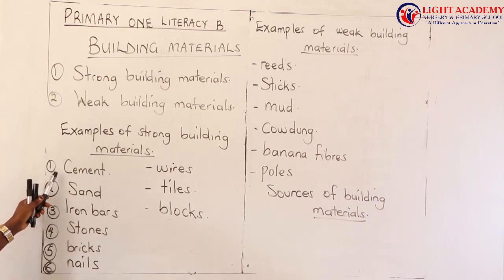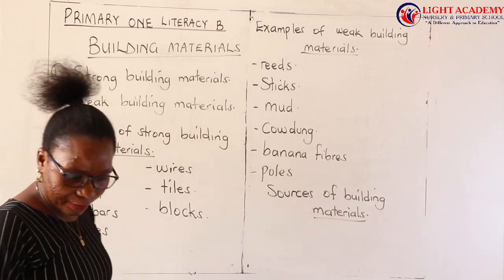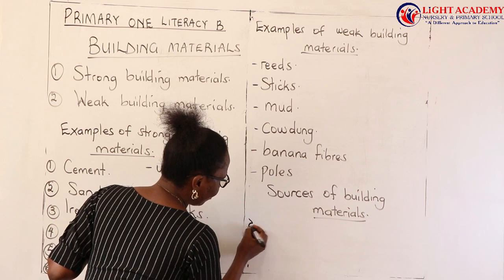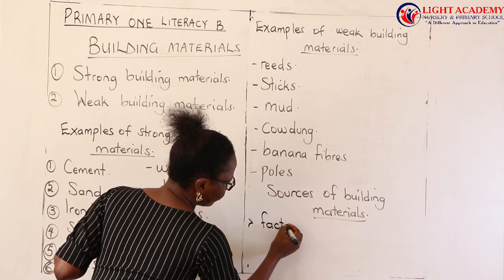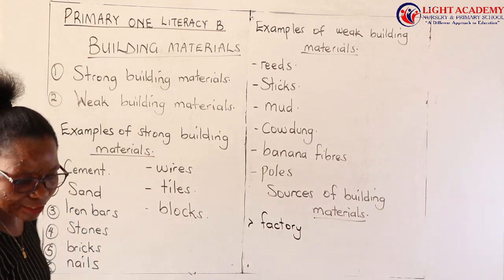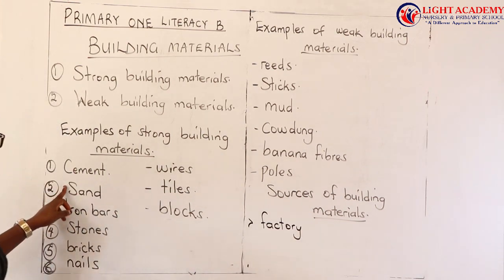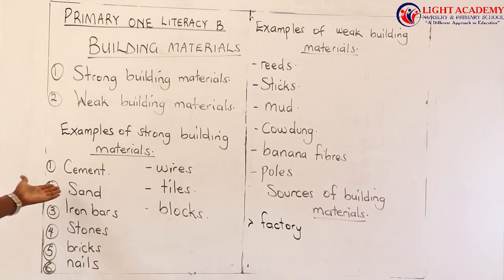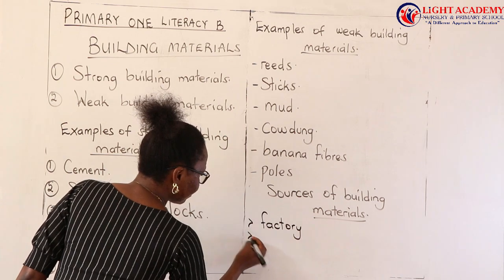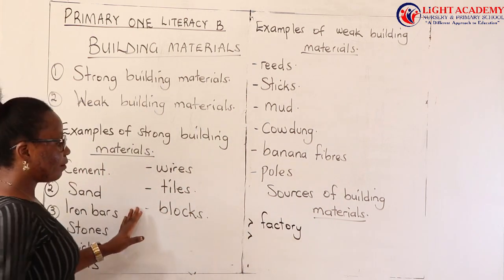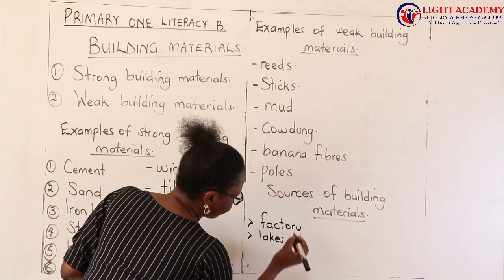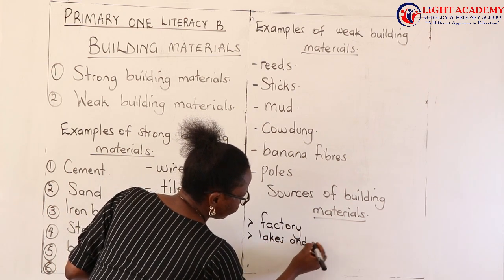When you want cement, where do you go to? That is my question. Of course, when you want cement, we get it from a factory. So a factory is one of the sources where we can get the building materials. We have sand. When you want sand, where do you get it from? We can say maybe sand, we get it from the lakes and rivers.